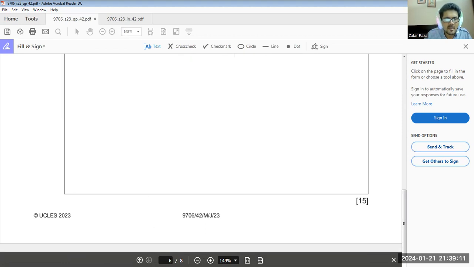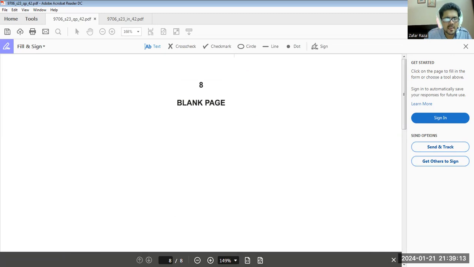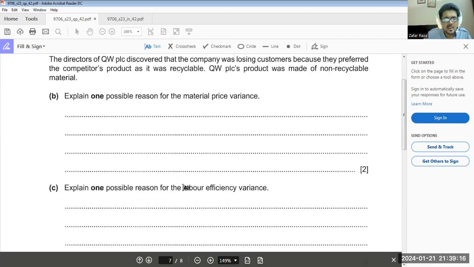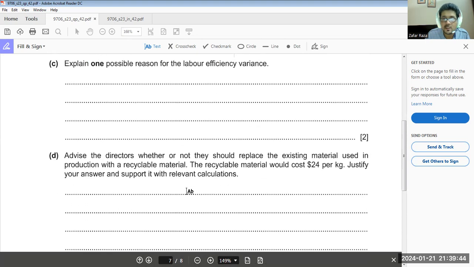Okay. Now come to the written part. Material price variance was favorable just because the material is not in demand. One possible reason for labor efficiency variance being adverse is that the labor might be taking more time to produce the goods, or machine rundown time.